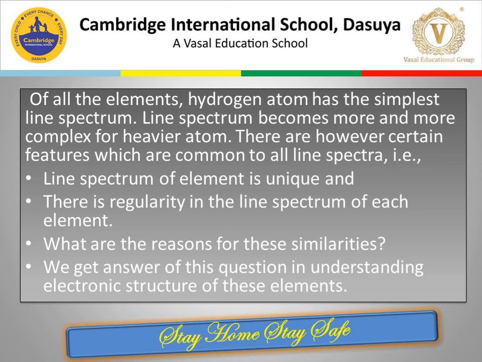That means all the atoms of the same element will show a similar kind of line spectrum. Now, what is the reason for these similarities? We get the answers to all these questions in understanding the electronic structure of these elements. This we will be discussing in Bohr's model.